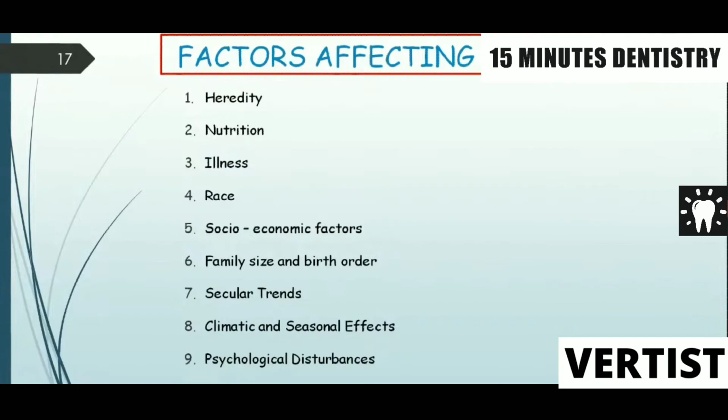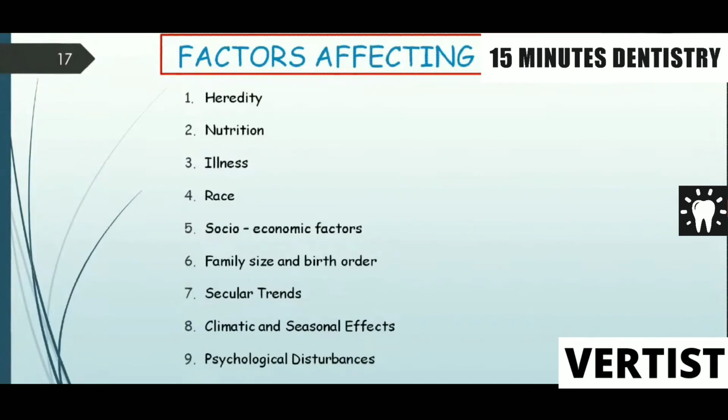That is: number 1, heredity, nutrition, illness, race, socio-economic factors, family size and birth order, secular trends, climatic and seasonal effects, psychological disturbance and exercise. To be very specific, number 1, heredity: it is seen that most of the malnutritions have got a genetic origin. Secondly, as regards nutrition, any disturbance in the nutrition will affect the growth and development. Illness: any illness during childhood or during the growth period will affect normal growth and development.